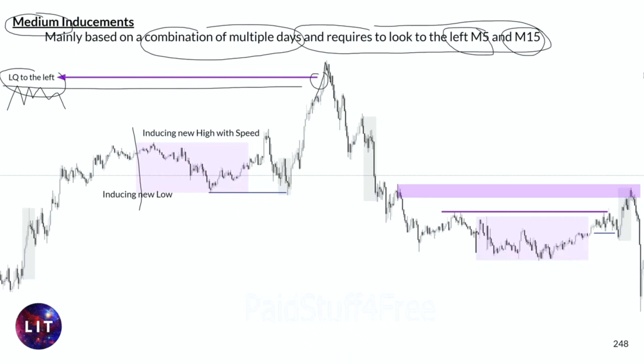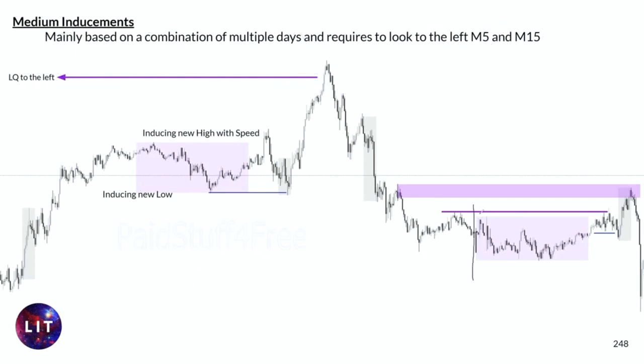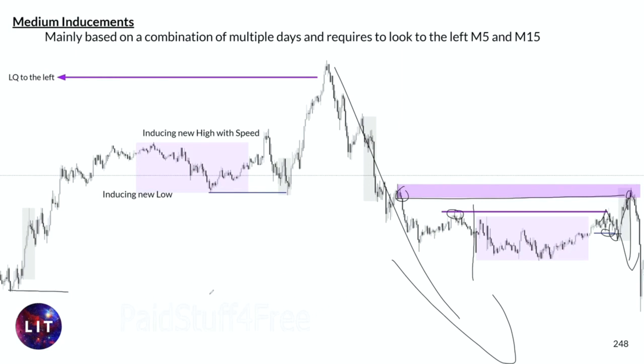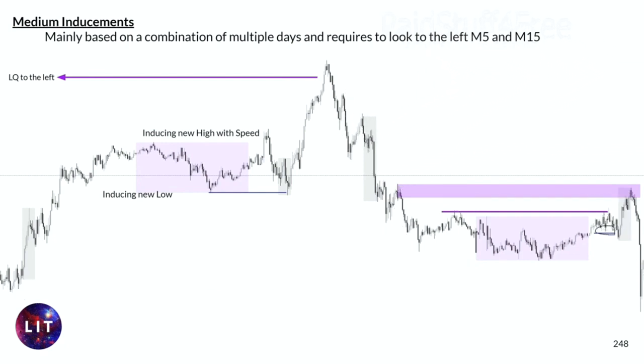Okay, same thing with this one in here. If you can see, this day starts in here. This is a major point which obviously gets induced later, then a pullback, and then of course a minor inducement on an intraday level, inducing low. This becomes a decisional point in here. After inducement, it gets into it, mitigated, and then can go lower, and then you trade it in line with the overall trend, heading towards those areas and grabbing those liquidity areas. So medium becomes outer intraday structures and higher time frame structure, and minor is everything that has a minor impact on the same day, being the 1 minute or the M5.